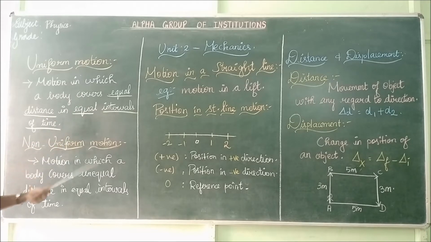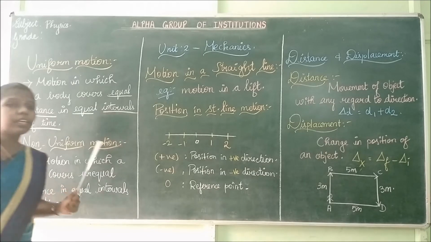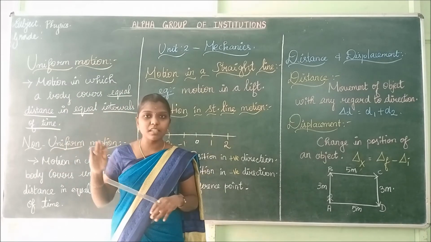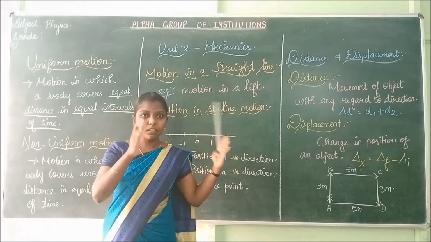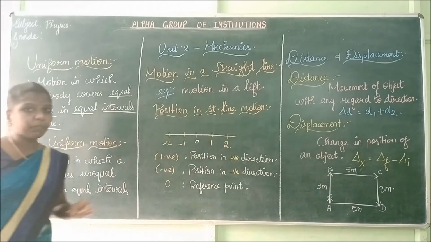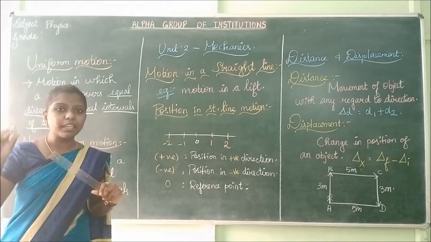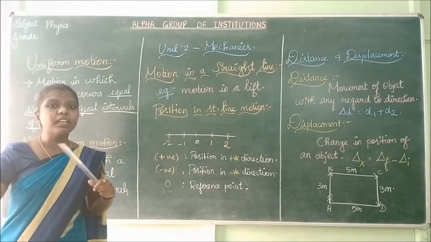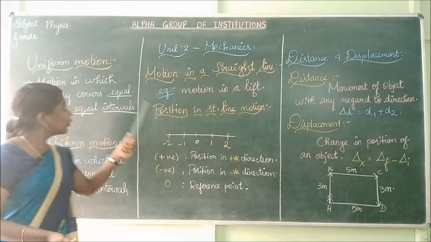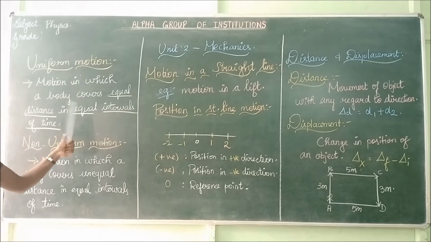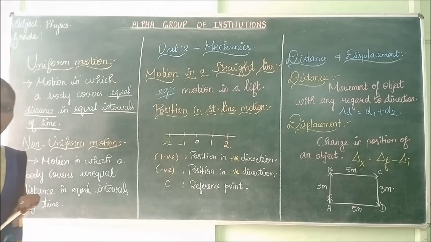So uniform motion is motion in which a body covers equal distance in equal intervals of time.